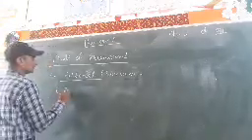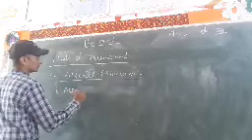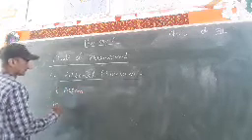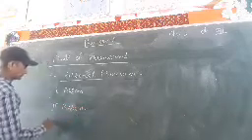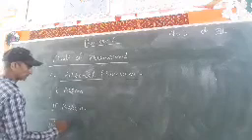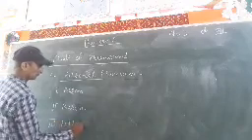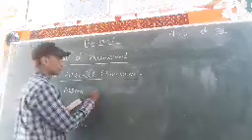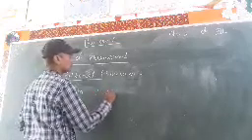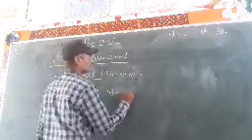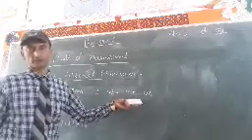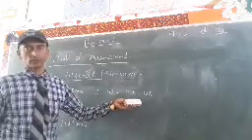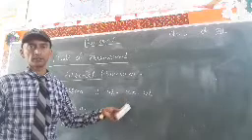First person: I, we, me, us. These are first person pronouns. So remember it. Don't forget.